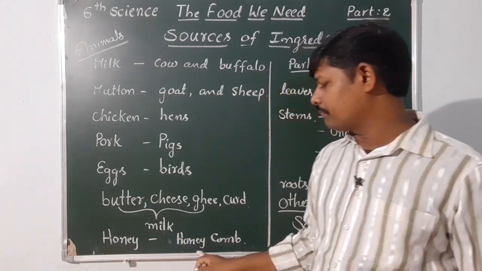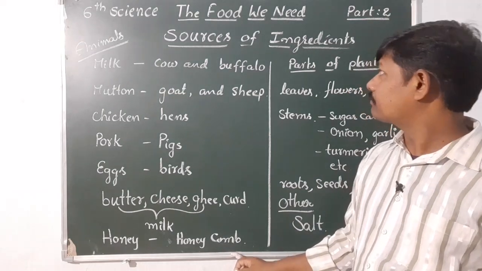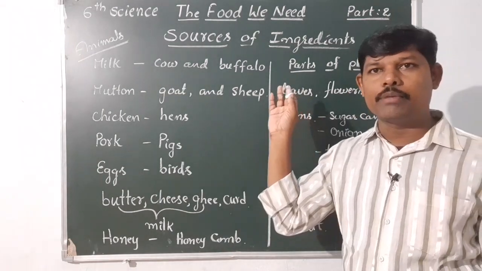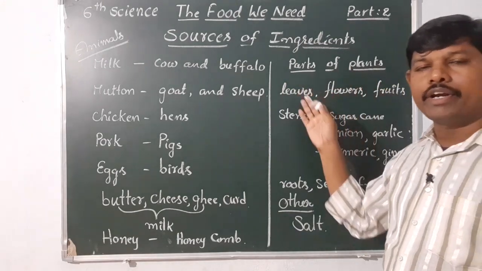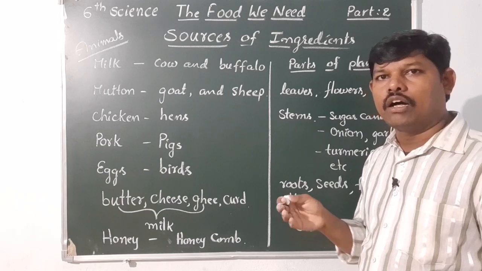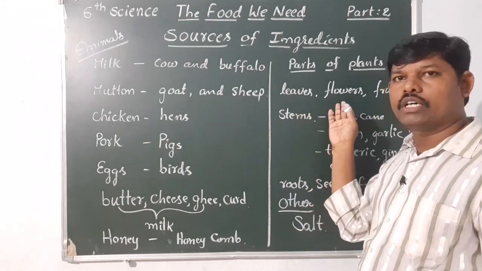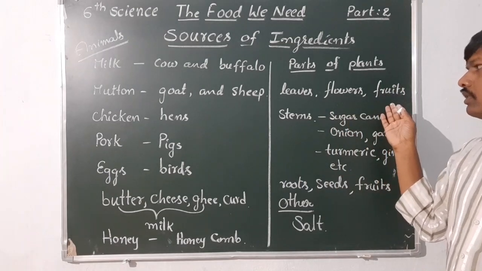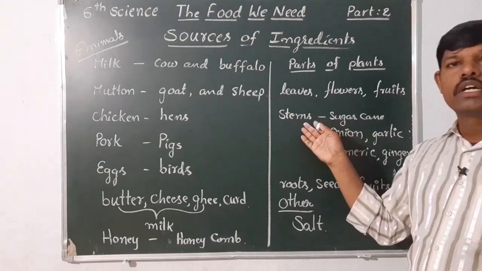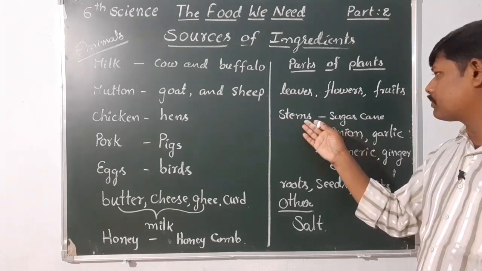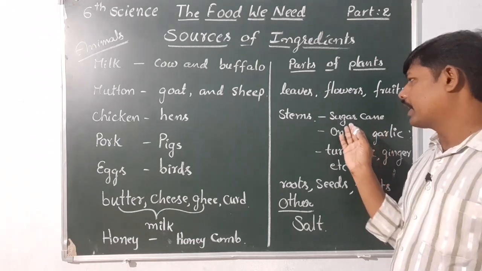Honey we are getting from honey bees, honeycomb, tenepattu. And next, if you observe the plant side, parts of plants. So different parts we are using as our food sources, ingredients like leaves, flowers, fruits, and stems. So stems, different stems we are getting from the plants. Stems like sugar cane. Sugar cane is a stem. We are eating the stem.